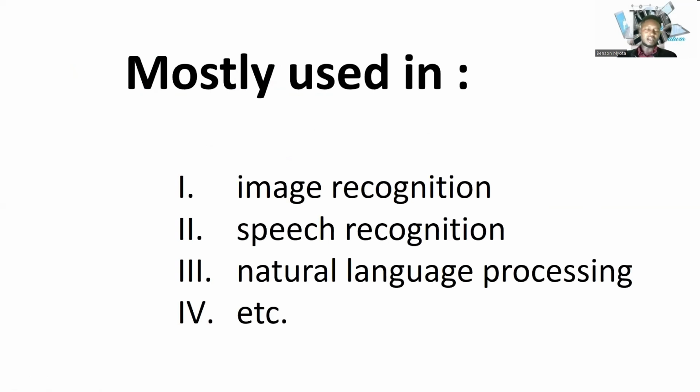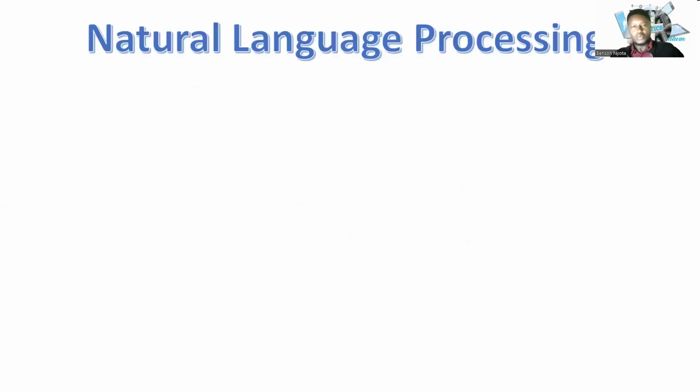So deep learning is used in different areas, which include image recognition, speech recognition, and natural language processing. These are also usages of deep learning in terms of practicality. And with that, we have now understood everything.